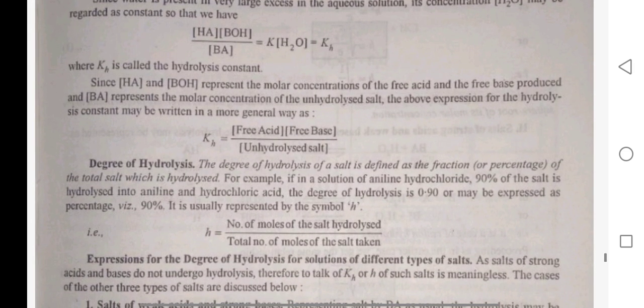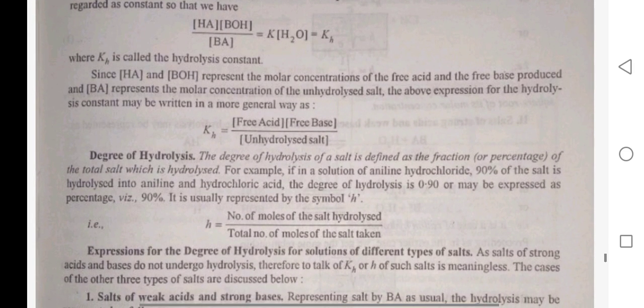Since concentration of HA and concentration of BOH represent the molar concentration of the free acid and free base products, and BA represents the molar concentration of unhydrolyzed salt, the above expression for the hydrolysis constant may be written in a more general way as Kh is equal to concentration of free acid into concentration of free base upon concentration of unhydrolyzed salt.